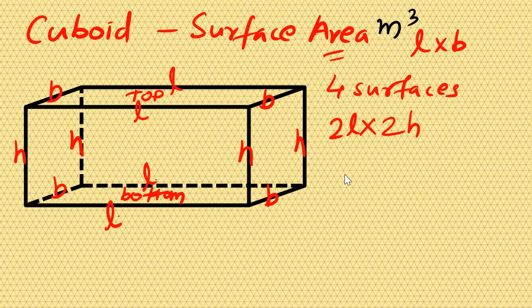Understood? So thereby I can get vertical surface, length into height, another length into height. Then I have breadth into height, 1 breadth, 2 height. Which all I covered? I covered this breadth into height, this breadth into height, this length into height, this length into height. So all are same height. 2 length into 2 height, 2 breadth into 2 height. So I can write it in a different way.